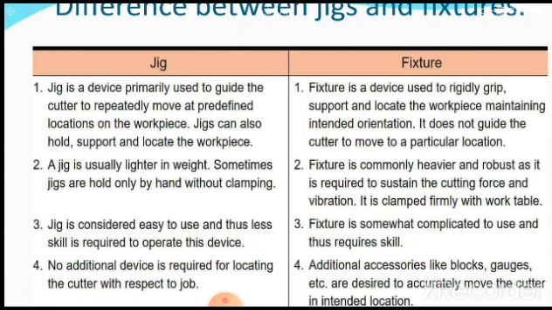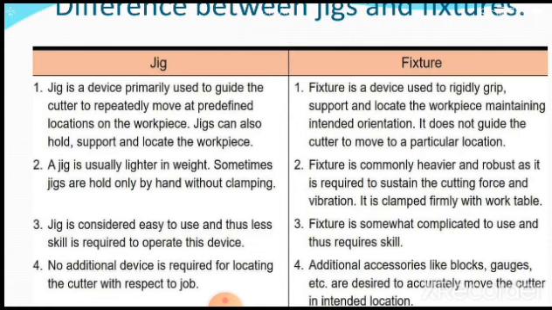Whereas a fixture is a device used to rigidly grip, that means rigidly hold, support and locate the workpiece, maintaining the exact orientation where the workpiece has to be located. That location of the workpiece is purely carried out by the fixture. It is not going to guide the cutting tool where the operation is to be carried out. It does not guide the cutter to move to a particular location. That is very, very important.